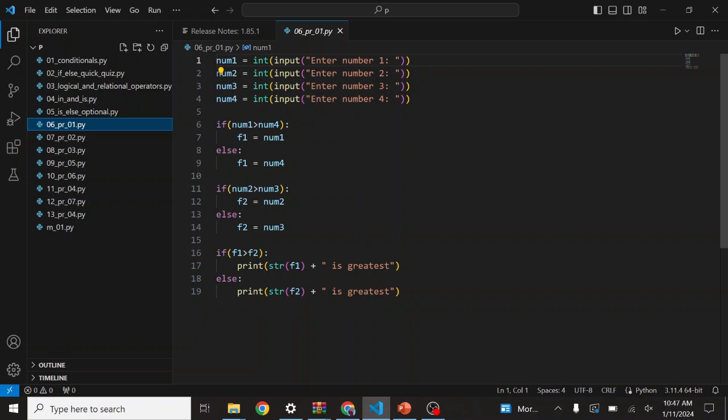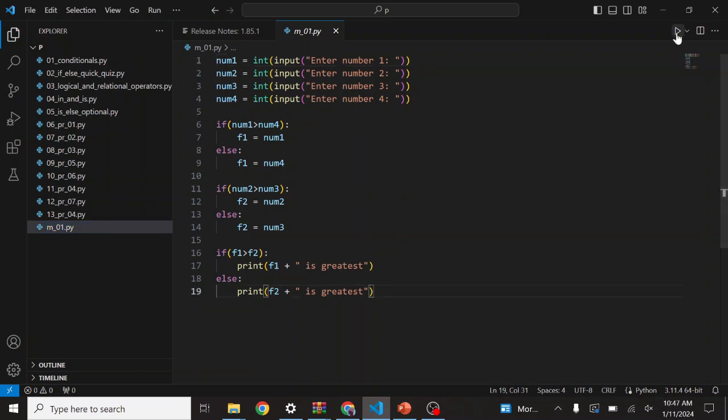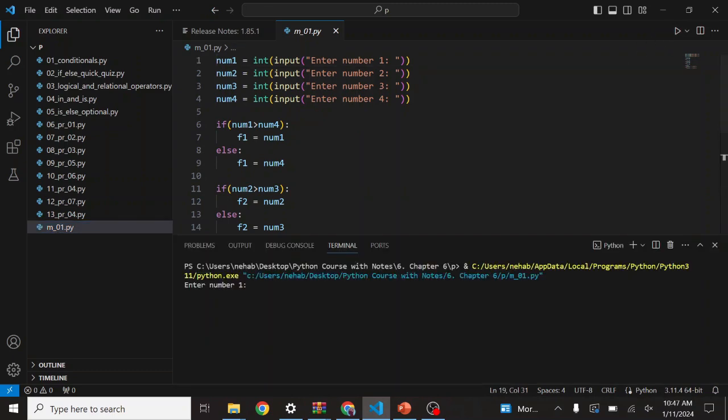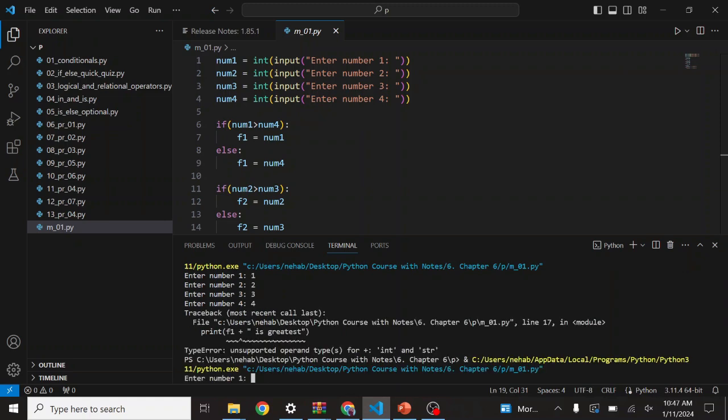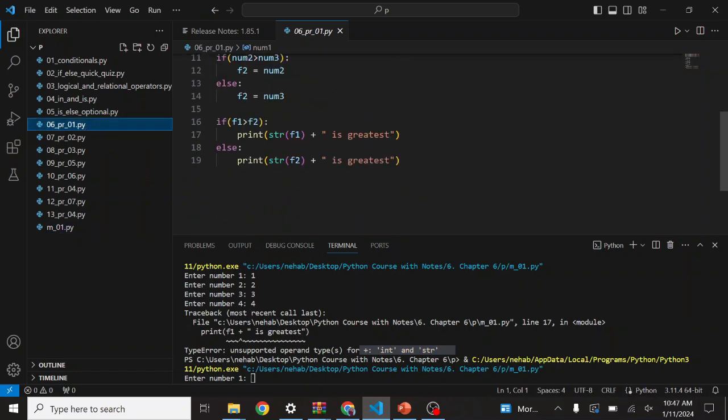And f1 is an int. We can't add an int with a string; it will give you an error. I will show you the error. If I put it like this, see, f1 is the integer. If I run this command, it will not run. If I put 4 numbers, it will show you a type error. We can't add int plus string, so that's why we have to convert this into a string.